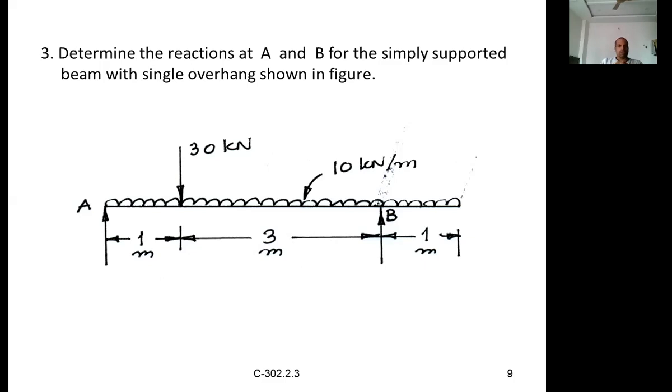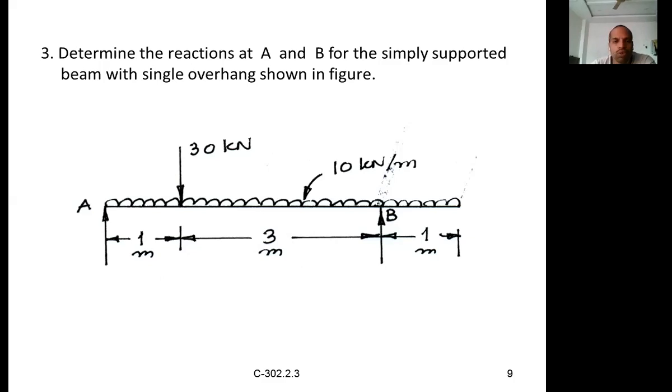So in this case, how do we calculate the support reactions? Here only a single overhang is there. The loads are one point load acting at a distance of 1 meter from the left support and another UDL acting throughout the span, including the overhang, through the entire length of the beam.